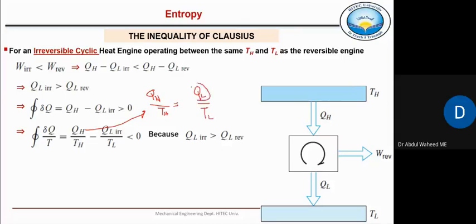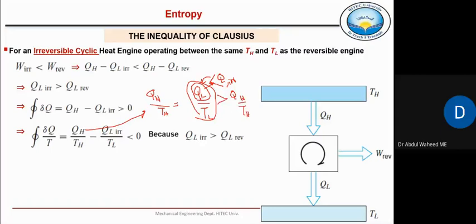But now for an irreversible heat engine, this is QL irreversible, and this term is greater than this term. Right? This QL irreversible is greater than QL reversible, which makes this whole term greater than QH by TH.